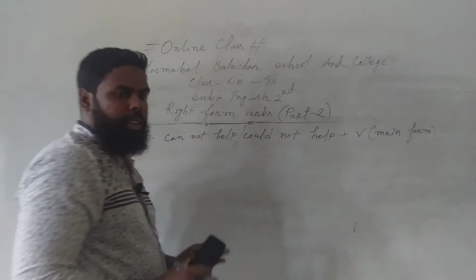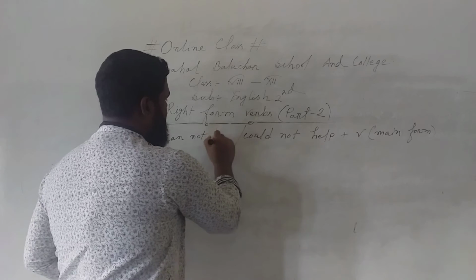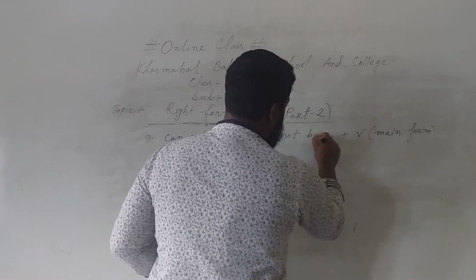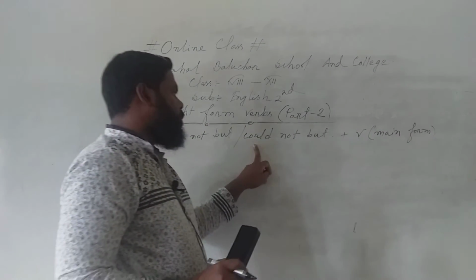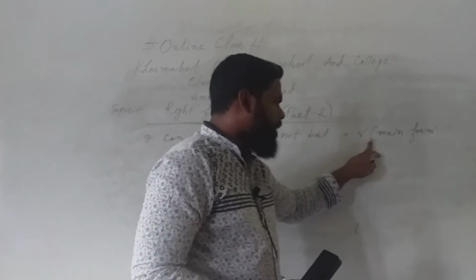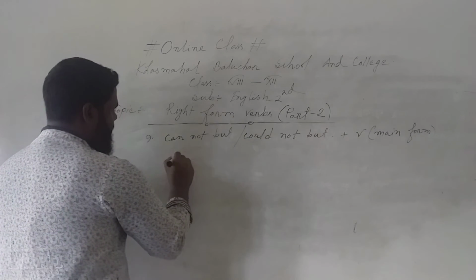So dear students, look carefully. Cannot but, could not but. Dear students, if you find cannot but or could not but just before the main verb, you should write the verb in its main form. So let's see an example.